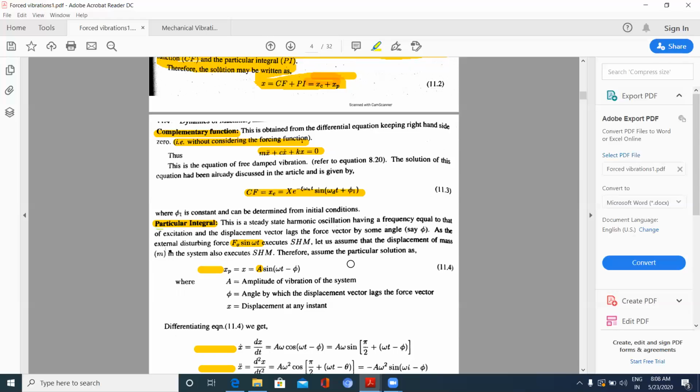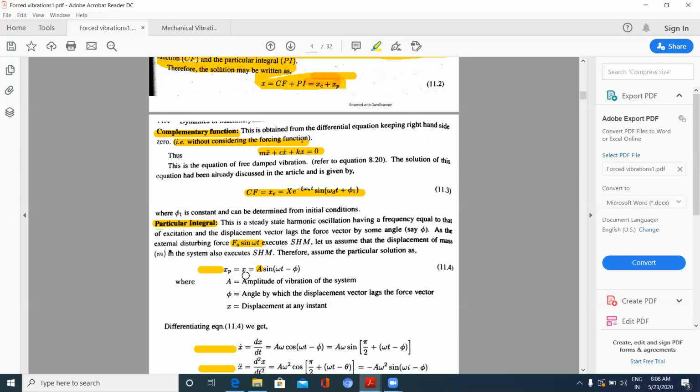Therefore, the solution comes as that due to this external force, the displacement is taken as xp, which is also considered as x equal to maximum amplitude A sine omega t minus phi.